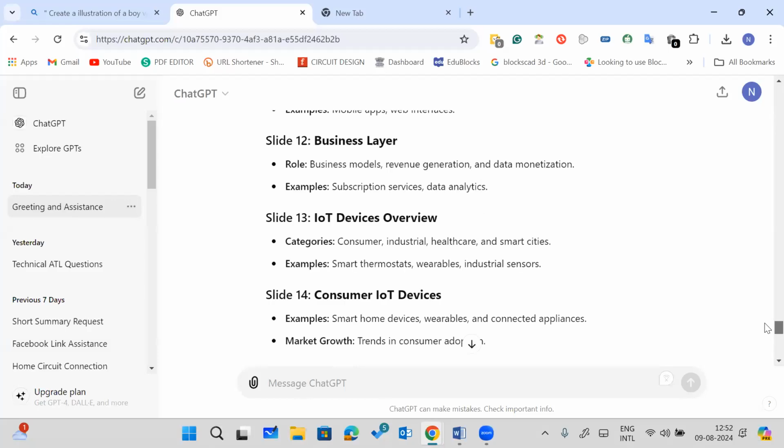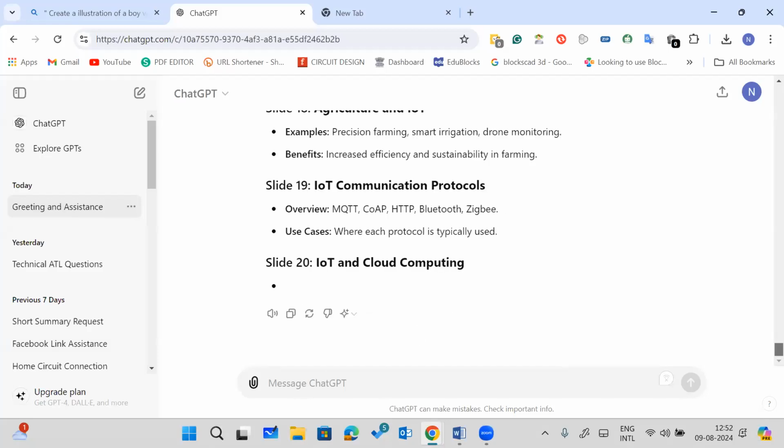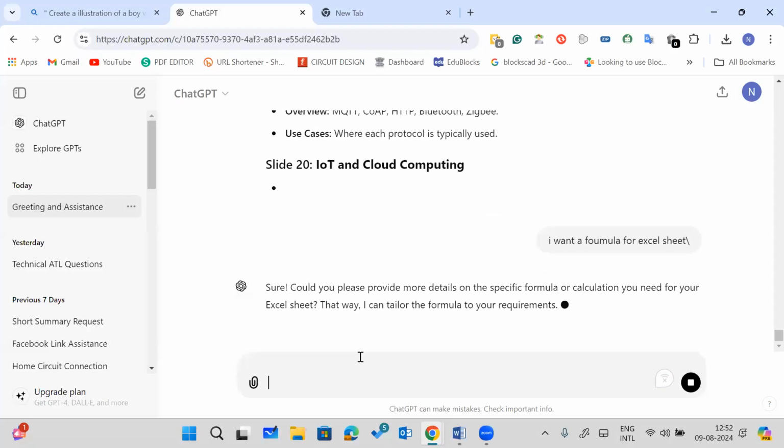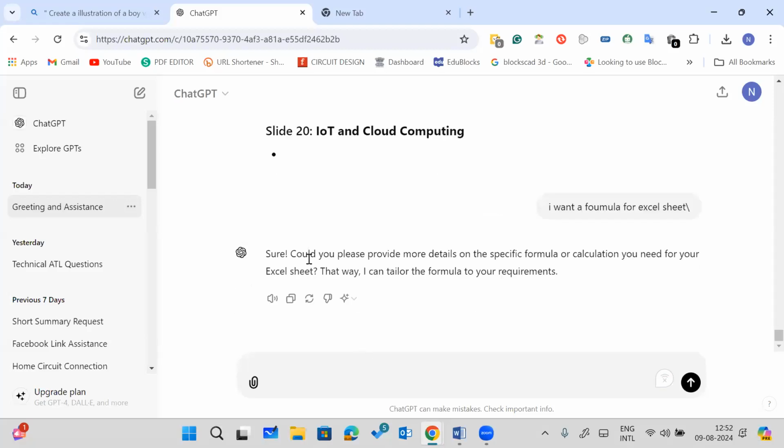Right. Now let's suppose I want a formula for Excel sheet. Let's suppose I need some formulas. I'm stuck in Excel. I'm not good in Excel, but I need some formulas on an Excel sheet. So it replies, sure, could you please provide more details on a specific formula or calculation you need? Okay. Let's suppose I'll write pivot.